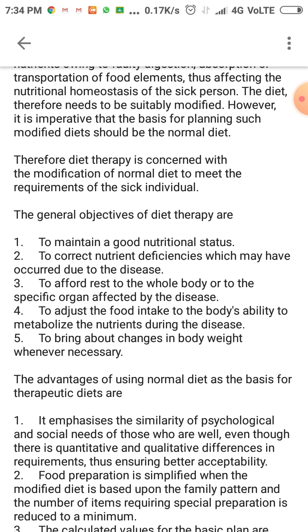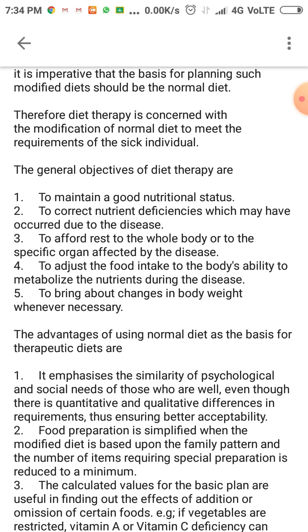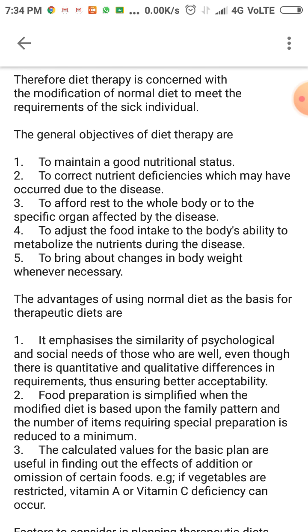So the general objectives of diet therapy are to maintain a good nutritional status, to correct the nutrient deficiency which may have occurred due to the disease, to afford rest to the whole body or to the specific organ affected by the disease, to adjust the food intake to the body's ability to metabolize the nutrients during the disease, and to bring about changes in body weight whenever necessary.